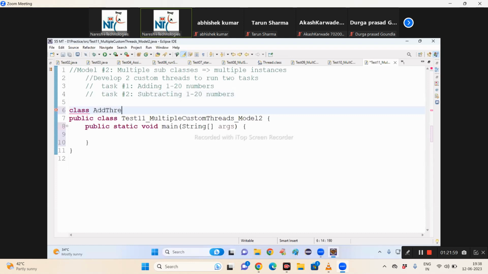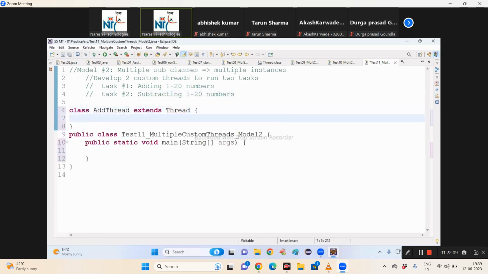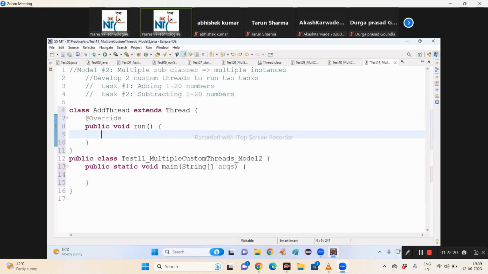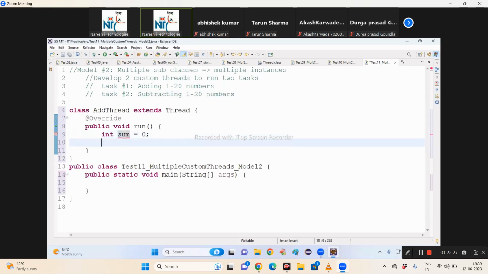First one: Add thread, extends Thread. Next, run, into sum. Okay.